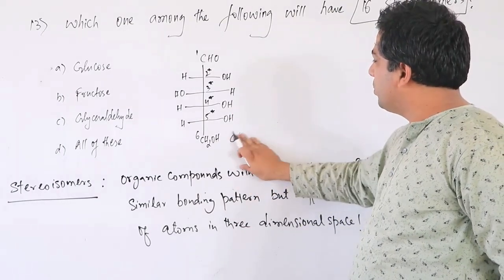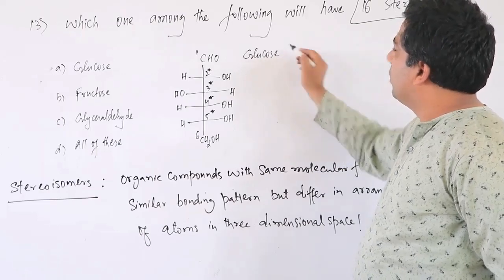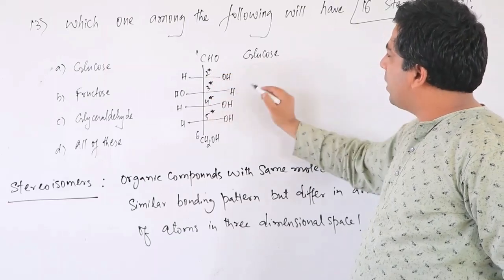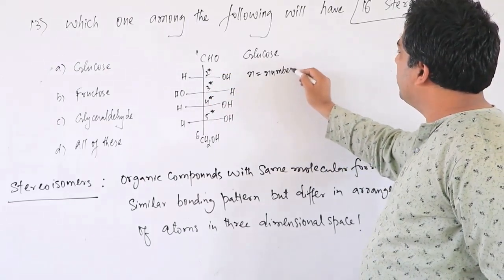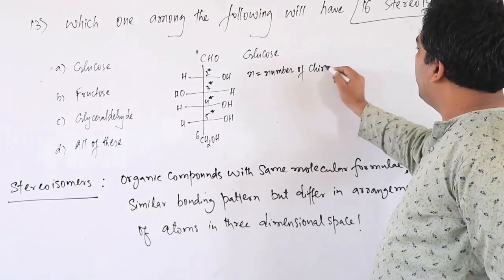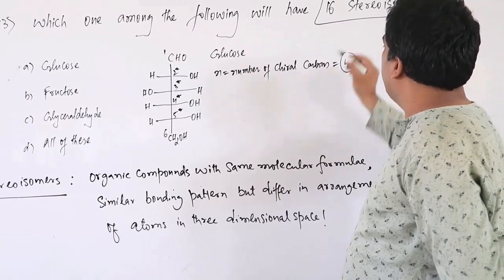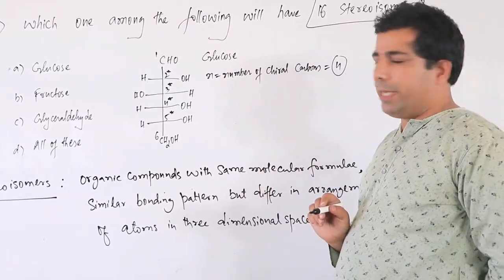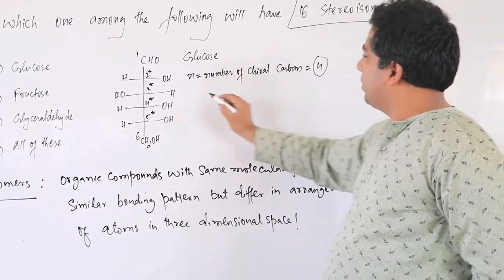This is our glucose molecule. In it, the second, third, fourth and fifth carbons are chiral. So n stands for the number of chiral carbons. How many chiral carbons are there? 4. Then we have a formula to find the number of stereoisomers.